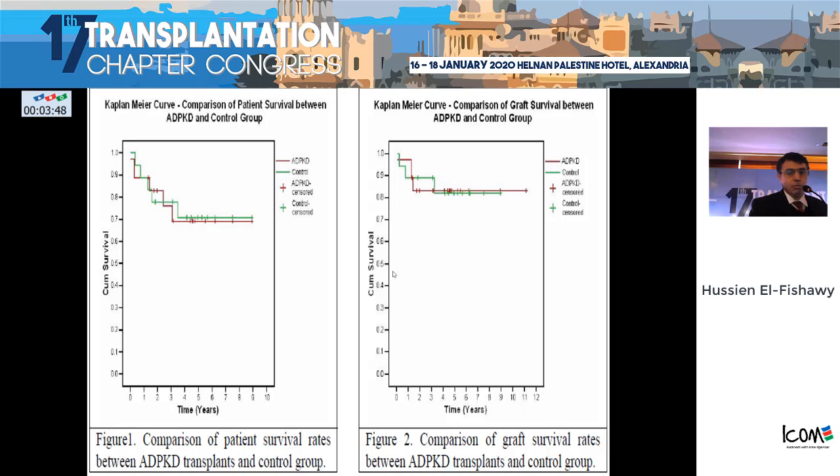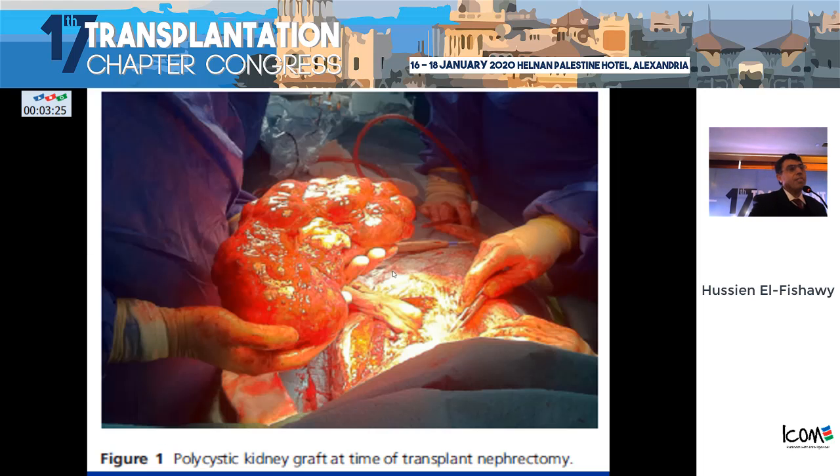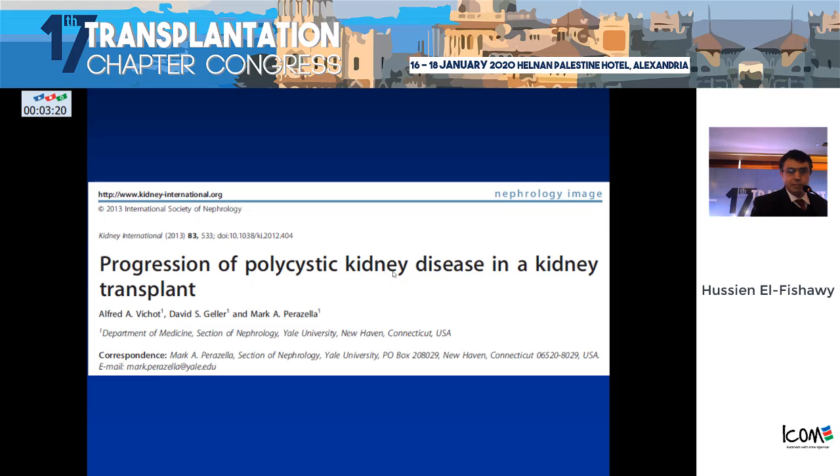Another study also shows that several patients received kidneys from deceased adult polycystic kidney donors, and these kidneys are doing very well with long-term follow-up survival of up to 10 years. This is another situation where one kidney lived for 15 years with normal kidney function and the other for 18 years after transplantation. And this was the kidney before transplantation, which was donated to the recipient.